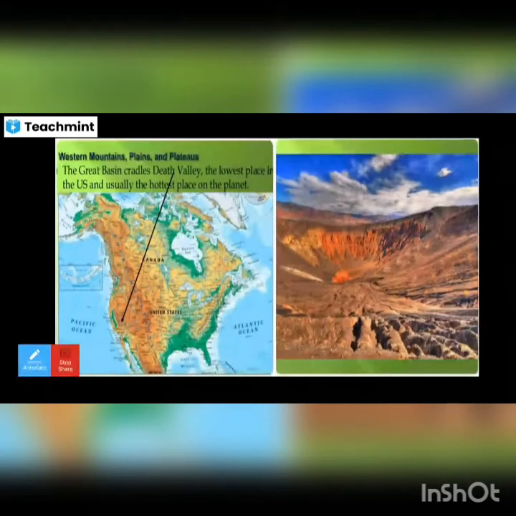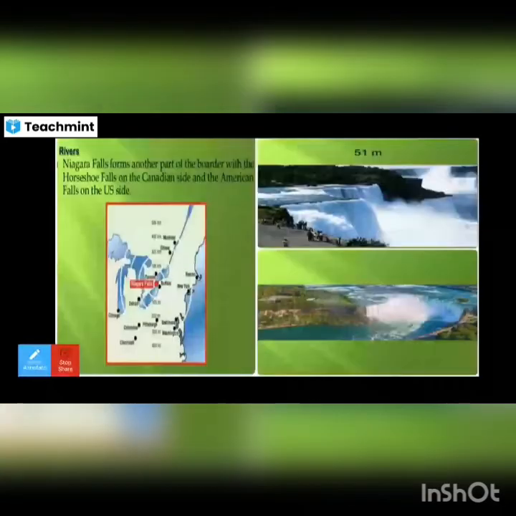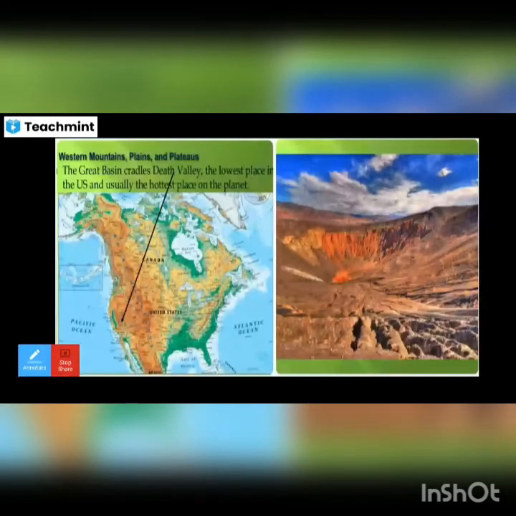You can see in the picture where Death Valley is located, and in the map, and how the place is. So that is the hottest place on the earth.